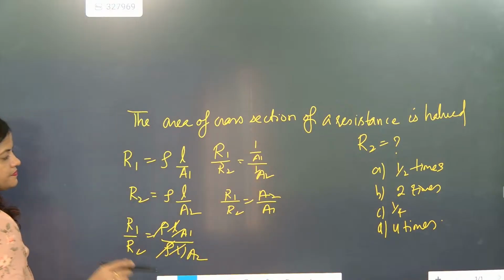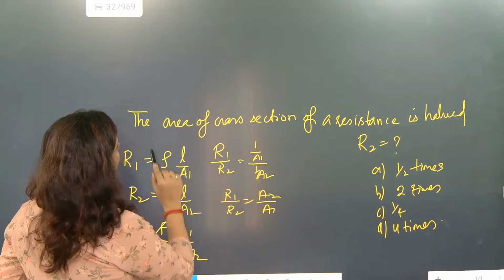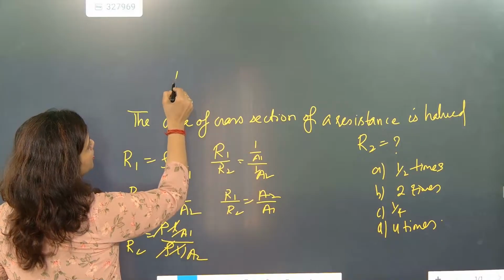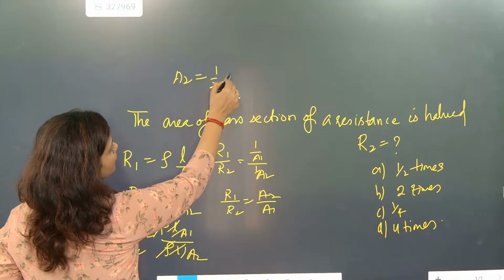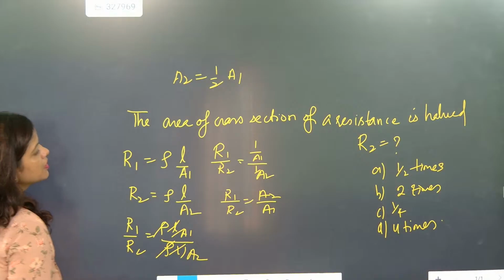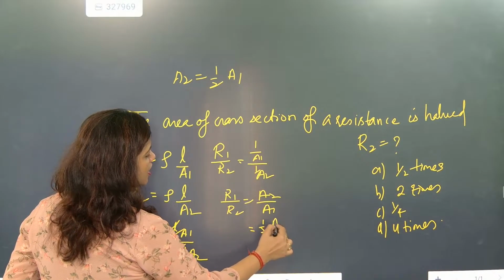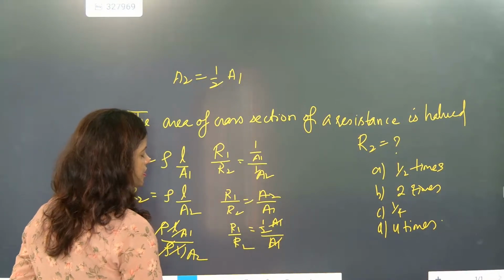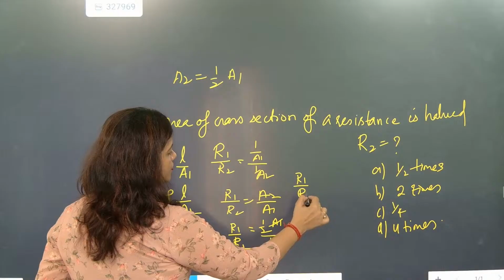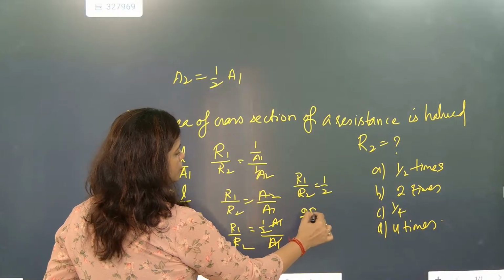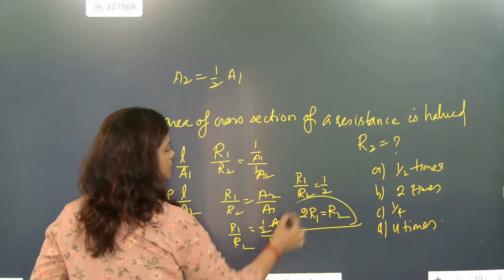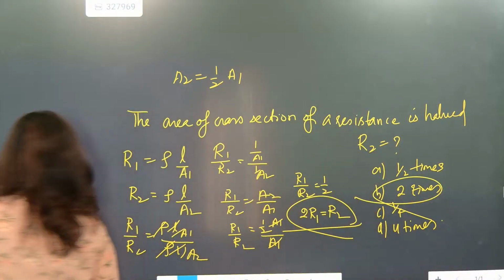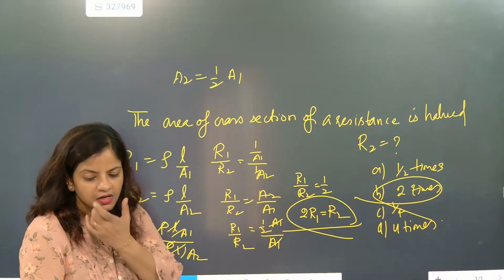Now they're telling one thing, the area of cross section of a resistance is halved. So that means the new area of cross section is half of the old one. Got it? So that means A2 is half of A1. Cancel. Done? So that means R1 by R2 is equal to 1 by 2. So 2 times R1 is equal to R2. Option B is the correct answer. Come on, children. Option B is the correct answer.